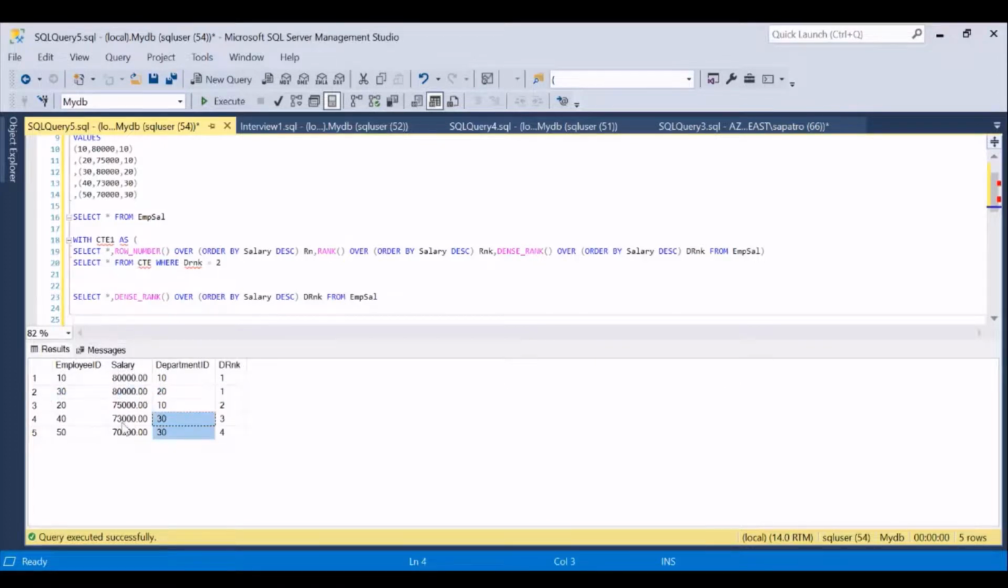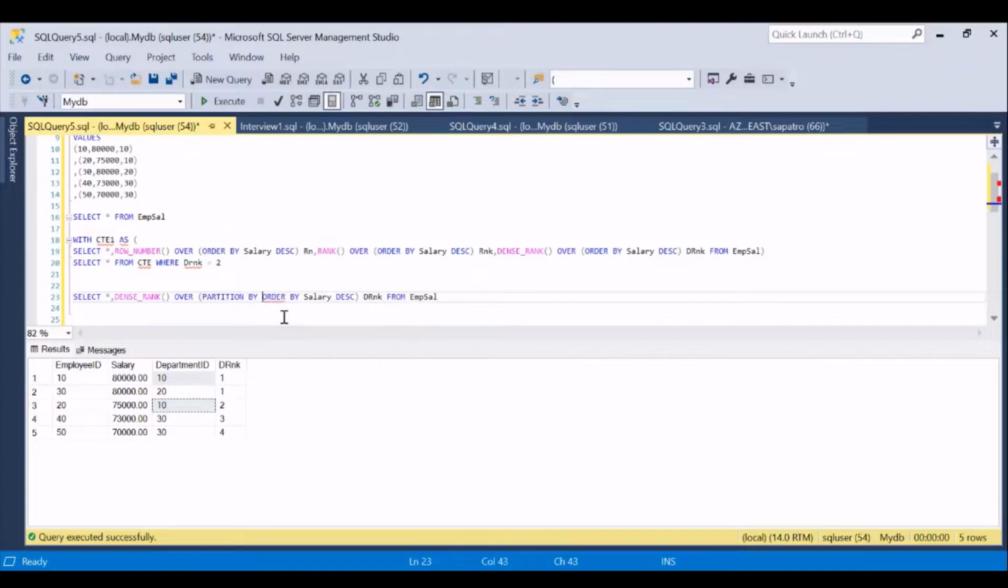Again, in department 30, I have two people, so 70,000 is the second best salary in that. So the outcome of the dense rank with respect to finding the second best salary in each department would be these two results, the third record and the fifth record. Let's see how we can achieve that. Now instead of finding the dense rank for all the employees, I want to do a classification. I want to do the same dense rank, but this time with respect to department. So what we would do is just put